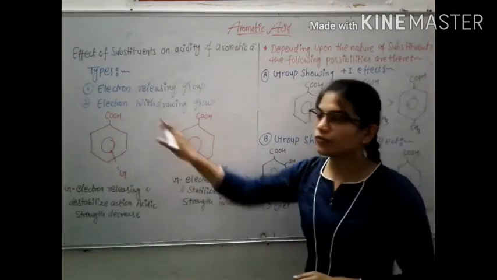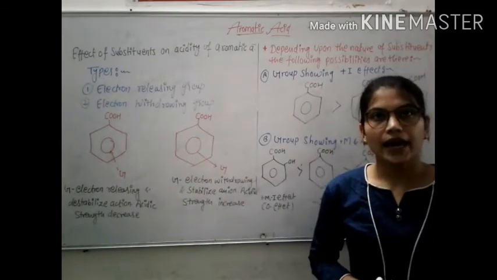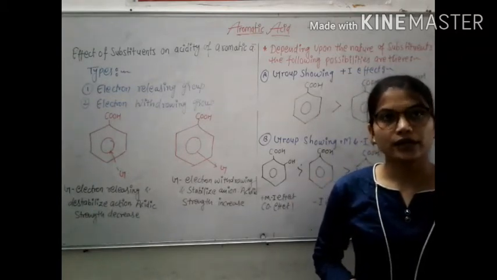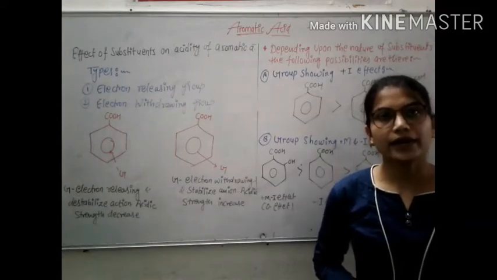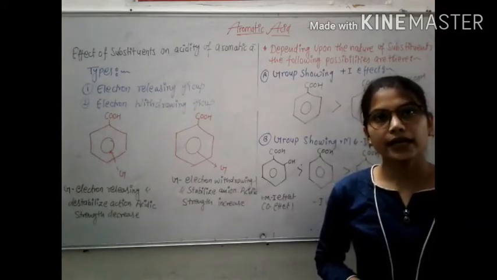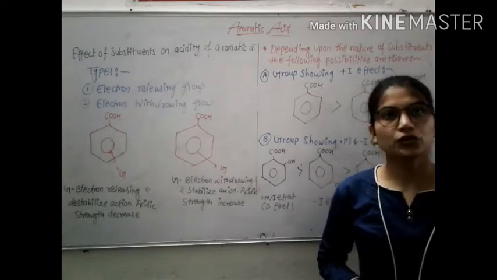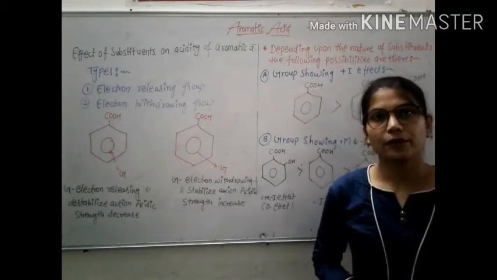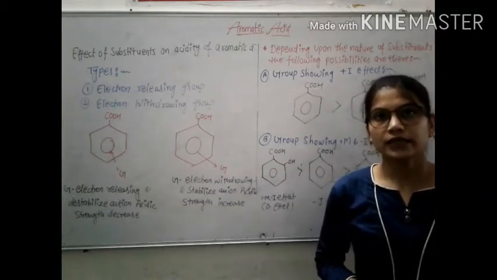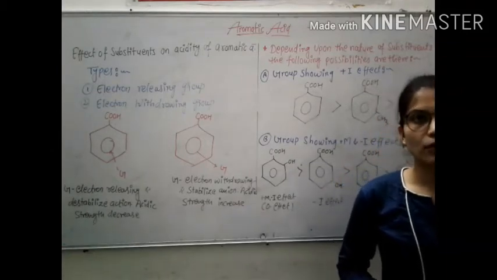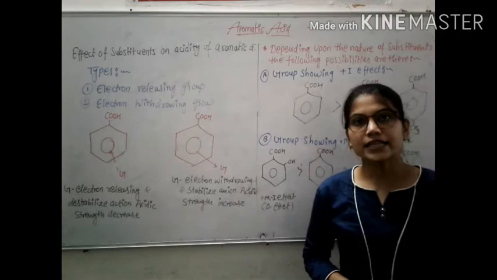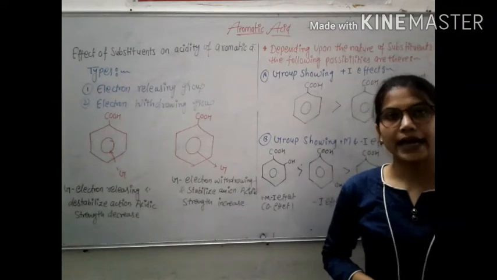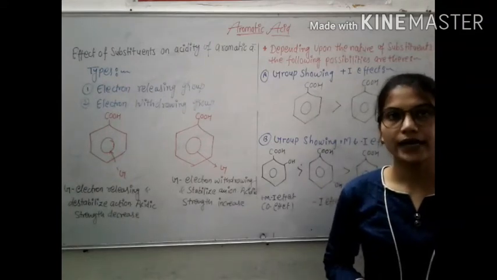Second one is electron withdrawing group, like CN, NO2 and CHO etc. These increase the acidic strength of aromatic acid. This can be explained by the fact that electron withdrawing groups tend to stabilize the carboxylate ion relative to the undissociated aromatic acid by dispersing the negative charge on the carboxylate ion. As a result, such groups increase the acid strength of substituted aromatic acid relative to the aromatic acid.